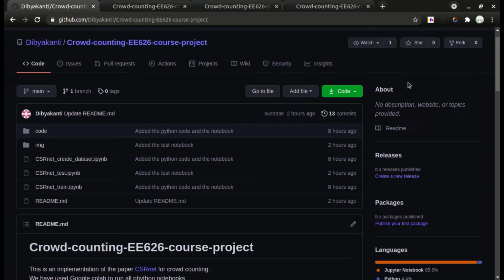Our project is an implementation of the paper CSRNet for crowd counting. For the crowd counting, we have used Google Colab to run all the Python notebooks. For the dataset, we have taken the ShanghaiTech dataset. We have also created and saved the ground truths using Gaussian filters, and we have provided the link for them in the linked repo.